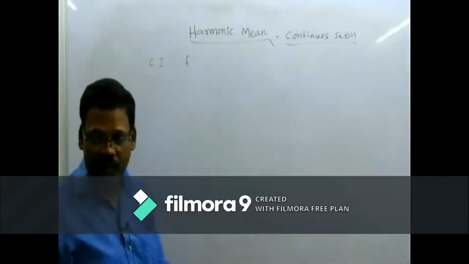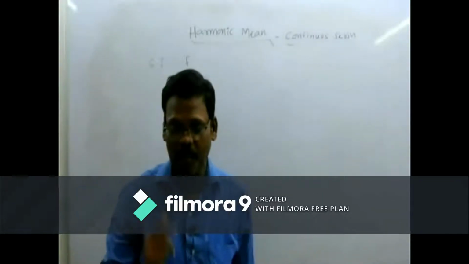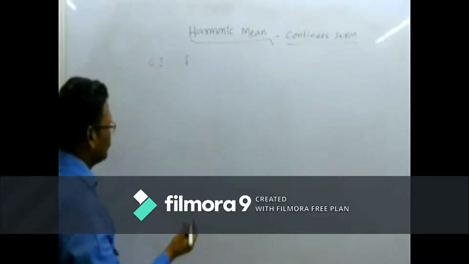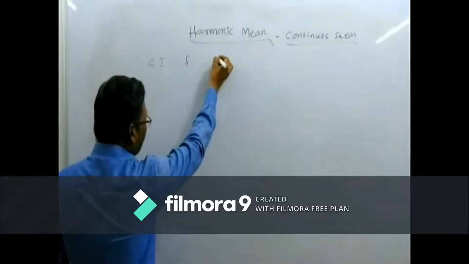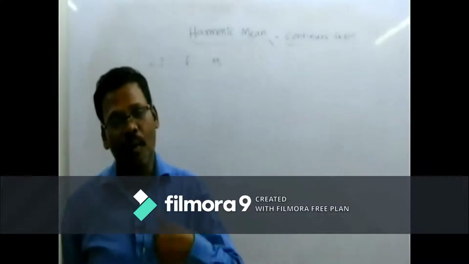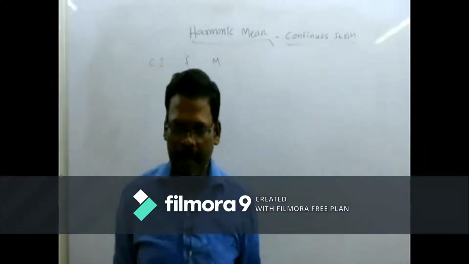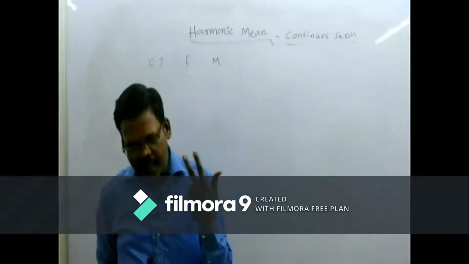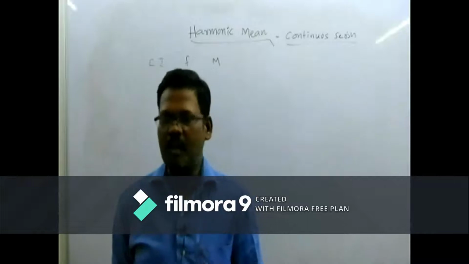So what is the next step? Immediately we have to find out the mid values. That is the first step in the continuous series, whatever the method may be, geometric mean or harmonic mean.